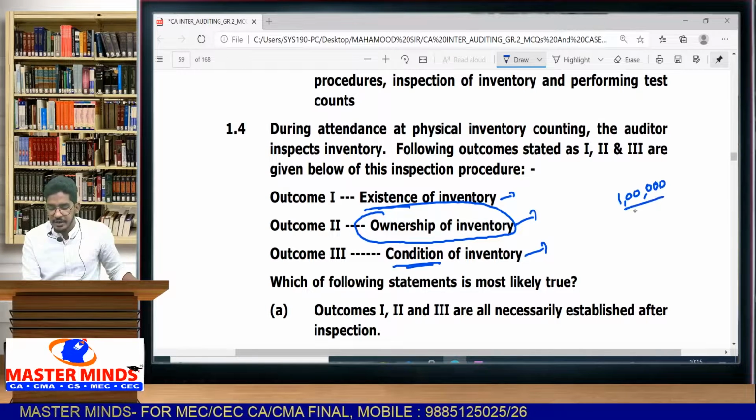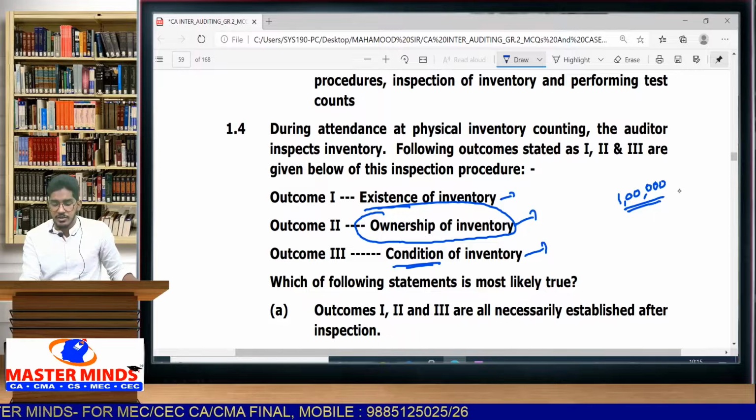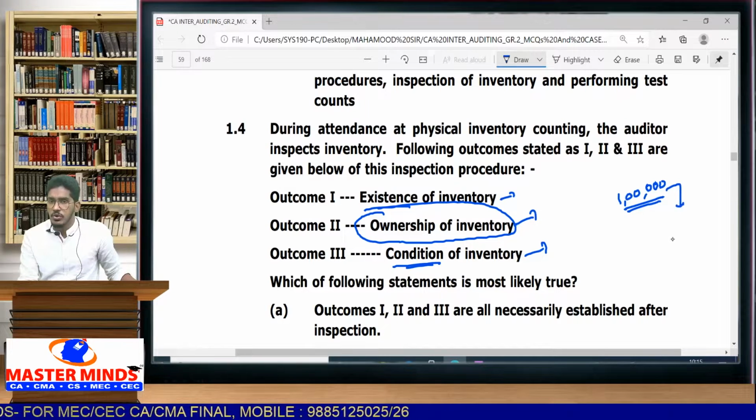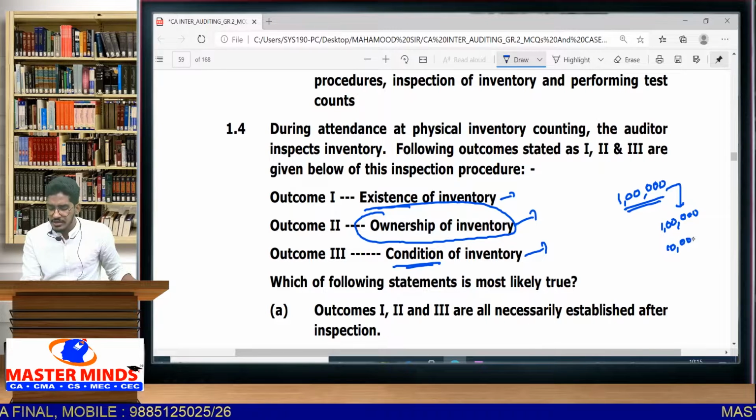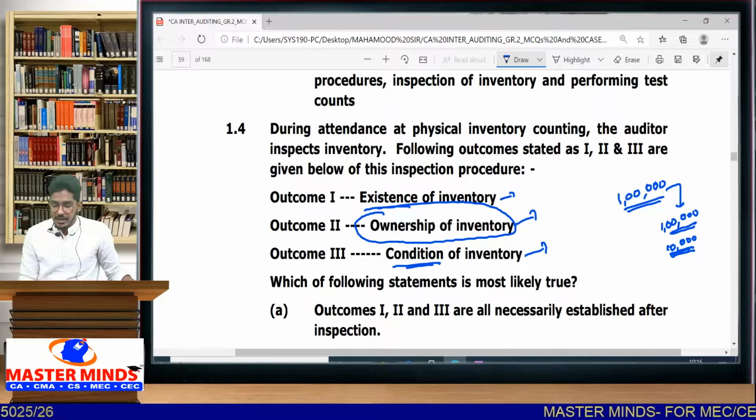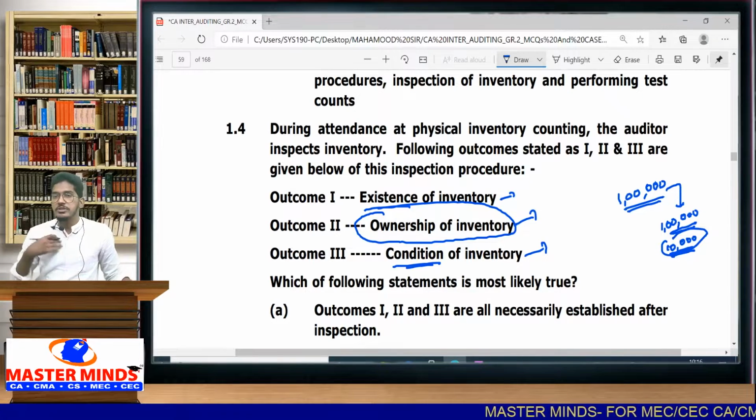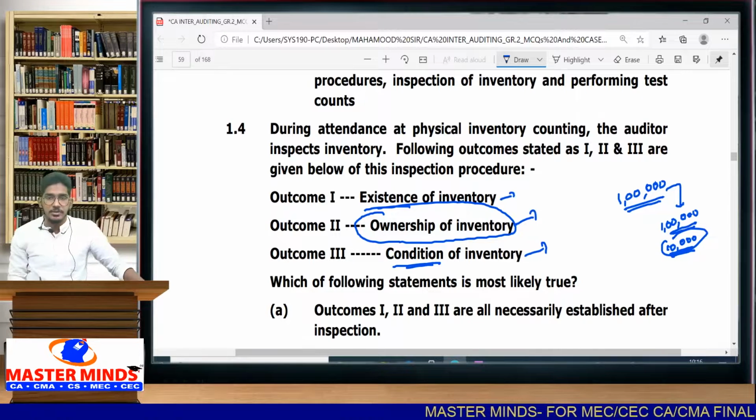As per management inventory records, the closing stock is 1 lakh units. When I go and observe the godown also, there are 1 lakh units, but out of this 1 lakh units, 10,000 stock doesn't belong to me. This I have received on job work basis, which belongs to some other person.